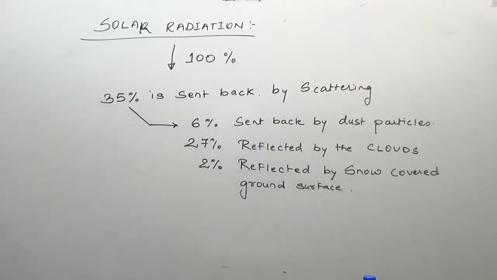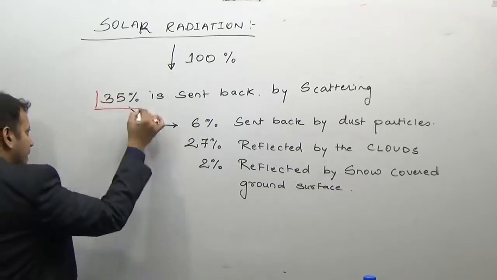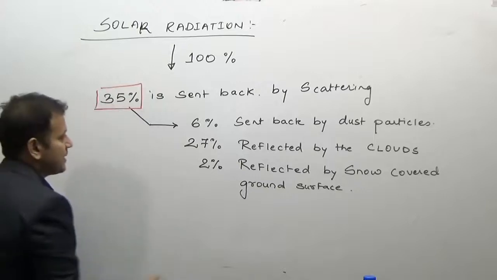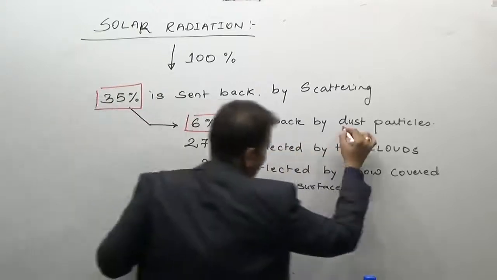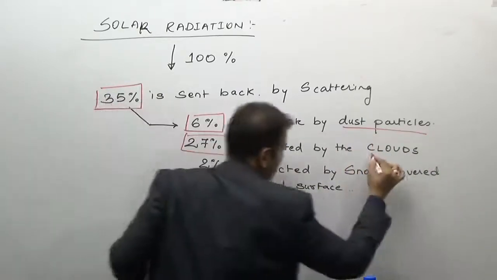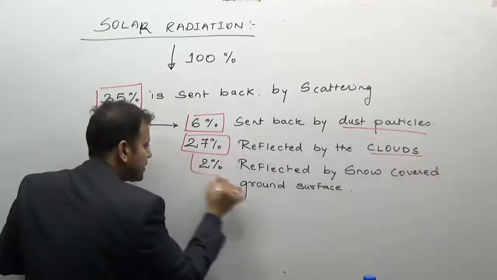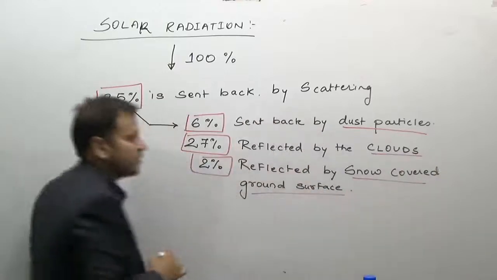So, if the 100% is coming, 35% is directly reflected or sent back. Out of this 35%, 6% is sent back by the dust particles, 27% is reflected back by the clouds, and 2% is reflected by the snow-covered ground surface.